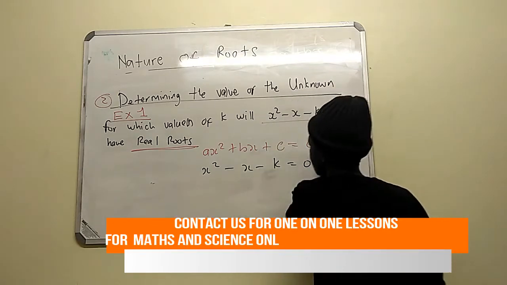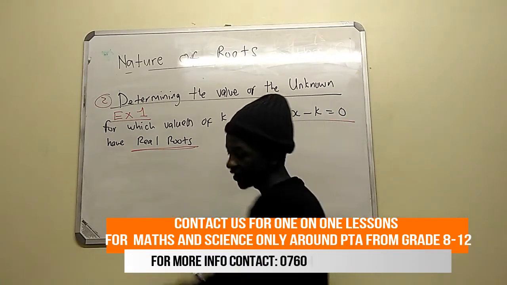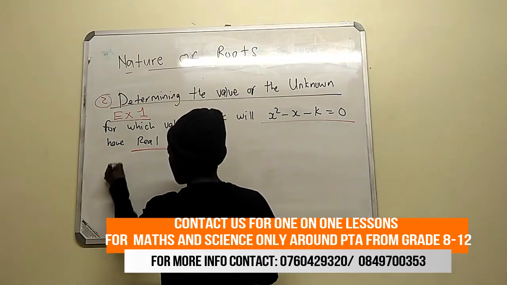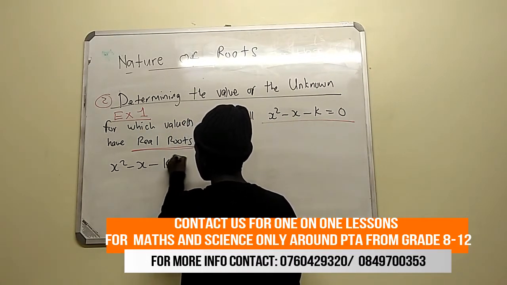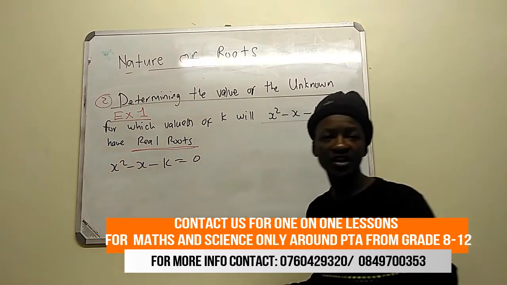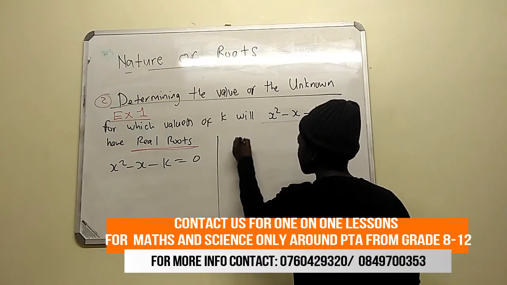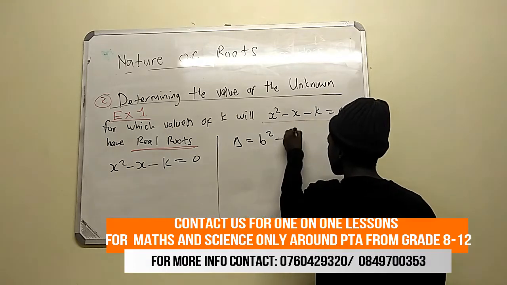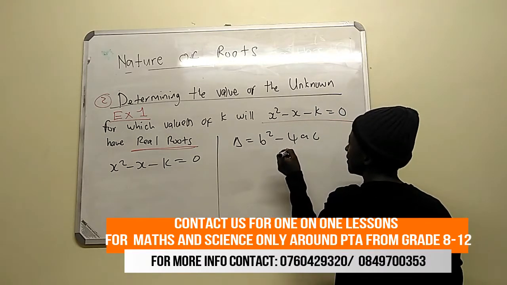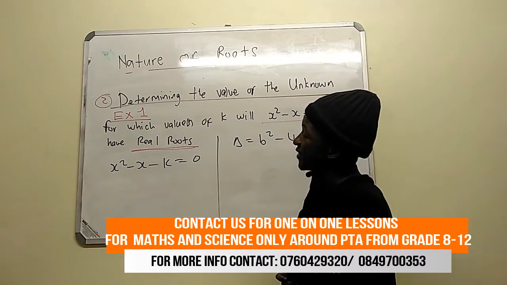Let me draw it on the left-hand side: x squared minus x minus k. This is in the form ax squared plus bx plus c, so we have to find our delta first. We have b squared minus 4ac.